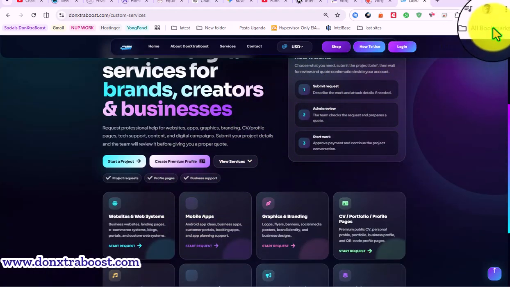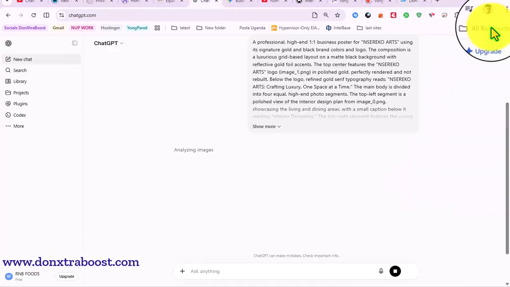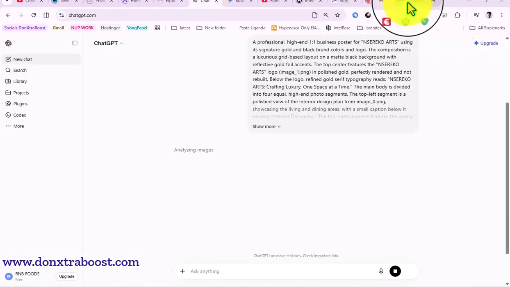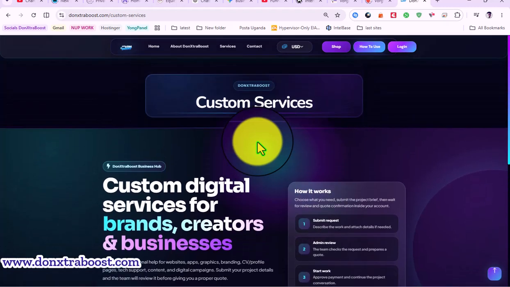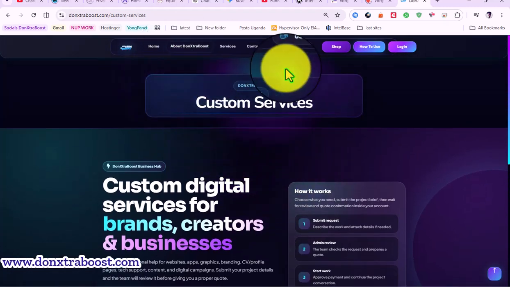Let's check if our image has finished generating. The AI is still generating the image. So I'm using that time. Please go visit this website. You're going to find very many things you're going to need.